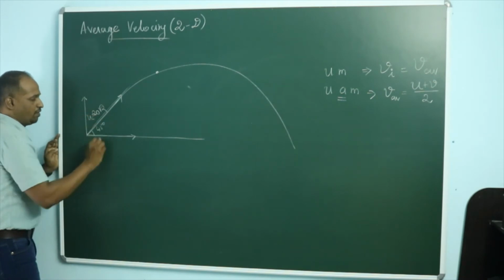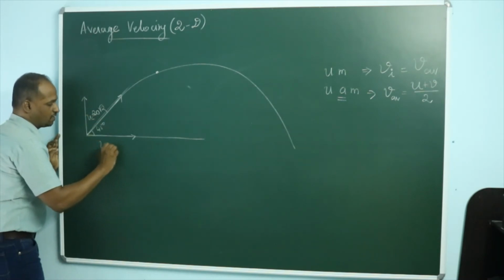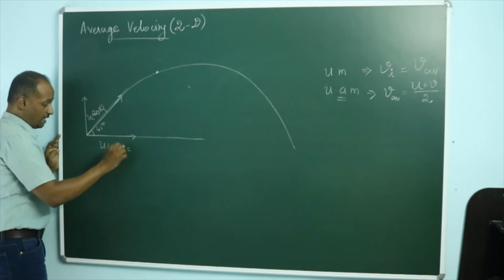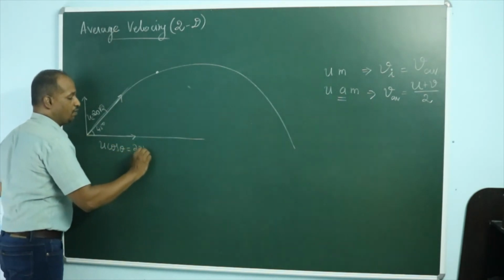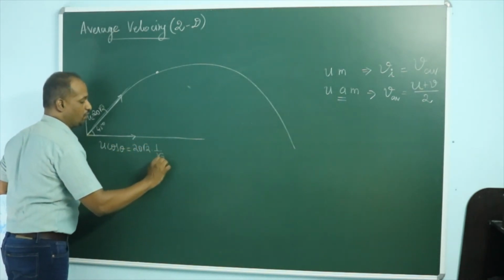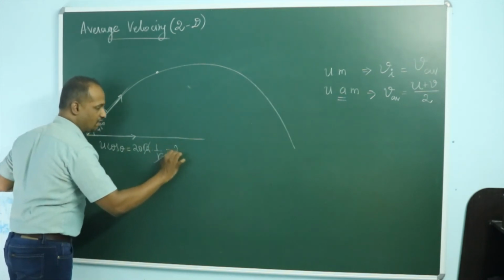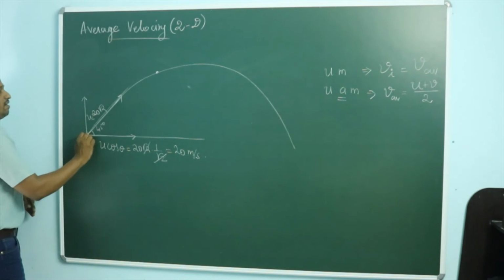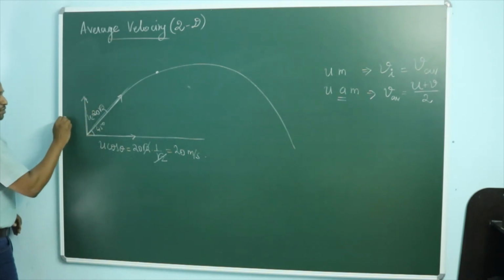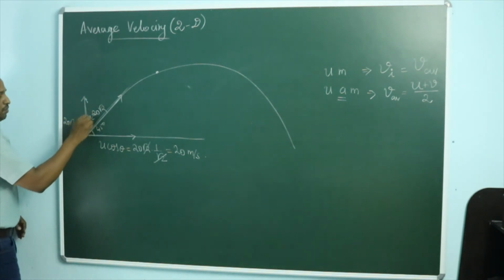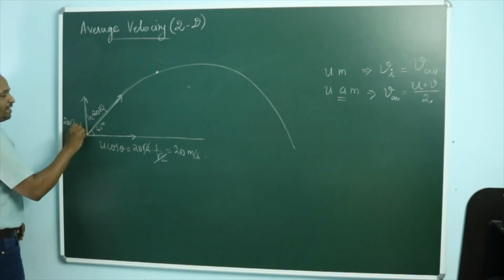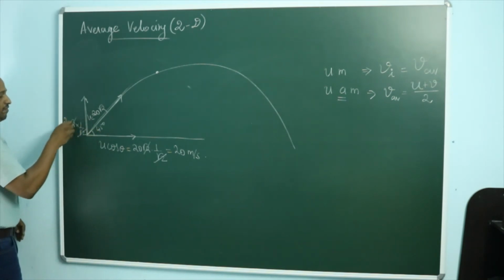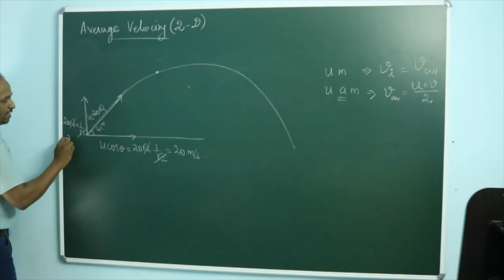If this is u, we know that this is u cos theta, initially 20 root 2 into 1 by root 2. So initially the horizontal velocity is 20 meters per second. The vertical velocity is u sin theta. So u sin theta, with 20 root 2 as u and sin 45 degrees as 1 by root 2. If you cancel this out, it is 20 meters per second.